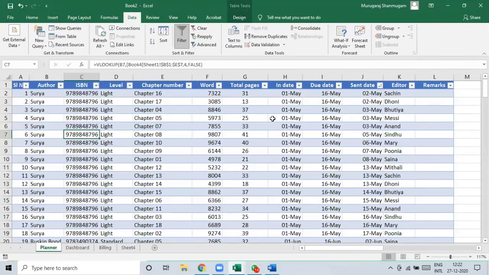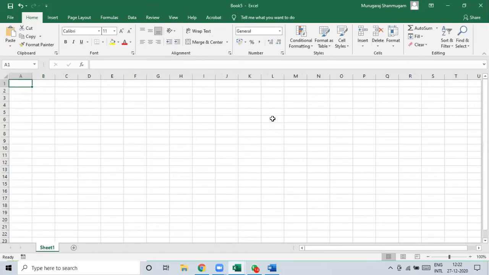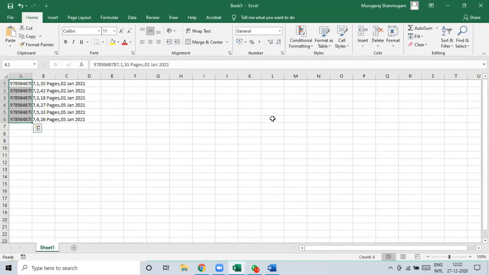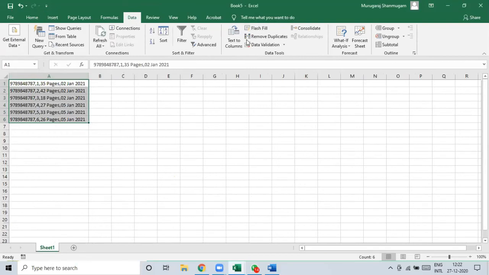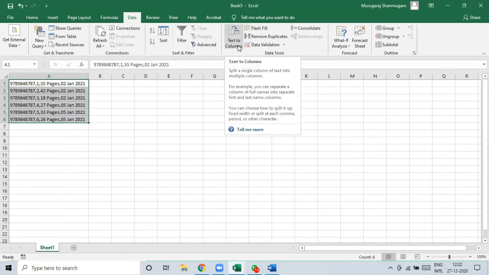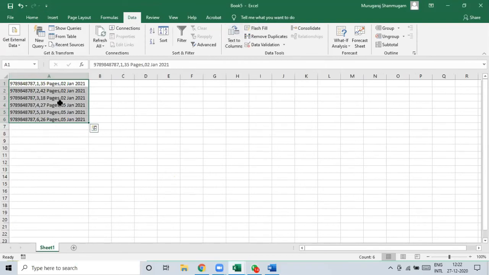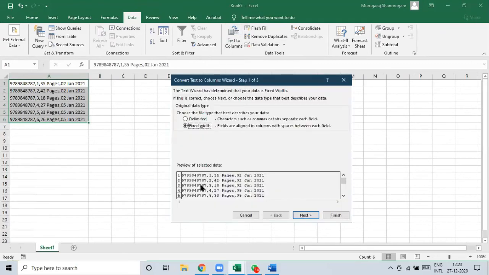So you can clean that up. I'm copying this. I notice that all of these values are pasted in only one cell. I can use Data to convert this into different columns because there is a pattern. There is a number, then the chapter number, then the pages, and then the due date. So I press Text to Columns.